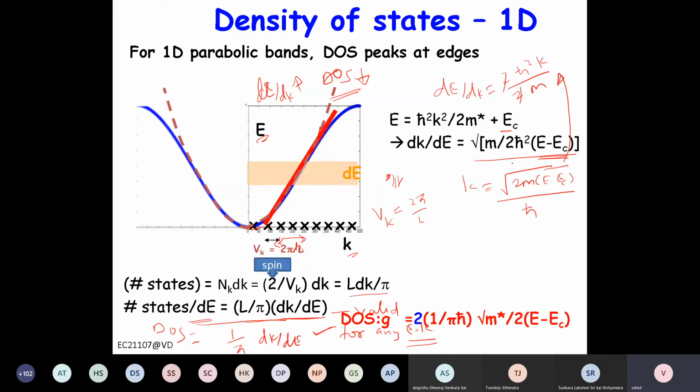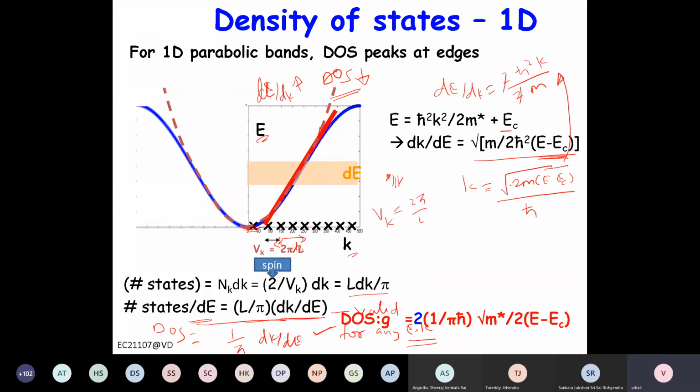And so it is basically varying as the square root of energy, right? So if you assume this EC is 0, then it's basically the square root of m by 2h bar square E, right? So basically EC is a constant where the parabolic bend starts. So below EC, this bend is not there. So that means the density of states is 0, right?